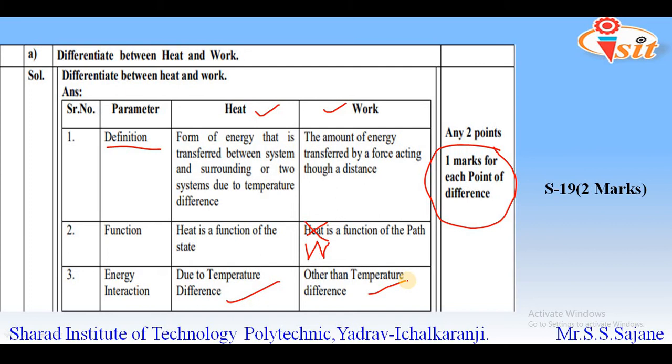It is very much necessary that you should always remember that if the question is asked for 2 marks, then instead of writing 2 differences, you should better write 3 differences. Or if the same question was asked for 4 marks, then try to write at least 5 points. That is, if you are writing 1 point extra, then even if something goes wrong with some of the differences, there will be some additional parameter that will help you to get out of your marks for differentiation. So you can also consider this as a hint while writing the question related with the differentiation.